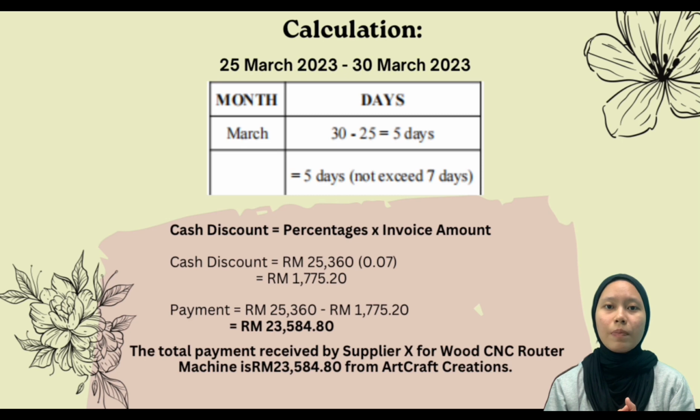Next, we calculate the payment, which is 25,316 minus 1,775 ringgit and 20 cents, equal to 23,584 ringgit and 80 cents. The total payment received by the supplier for the wood CNC router machine is 23,584 ringgit and 80 cents from Art Creations.